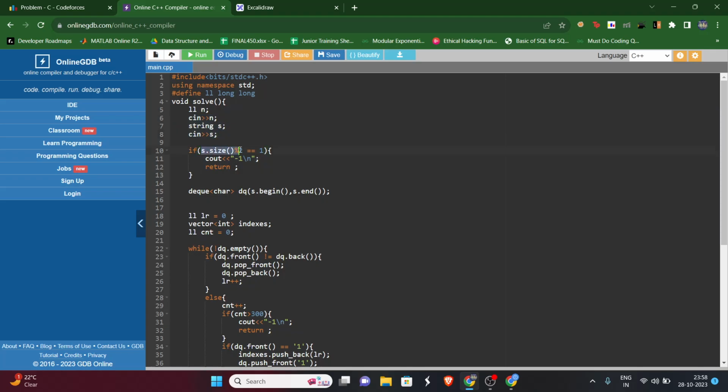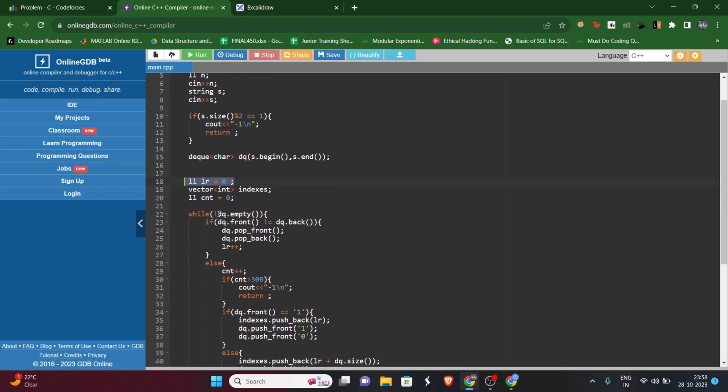Okay, I will check if the string is of odd length. We know that if it's odd, we won't be able to make it a good string, and we can simply return -1. Now, if not, we'll make a DQ. This LR is left remove. How many characters are removed on the left? That we are keeping count in LR.